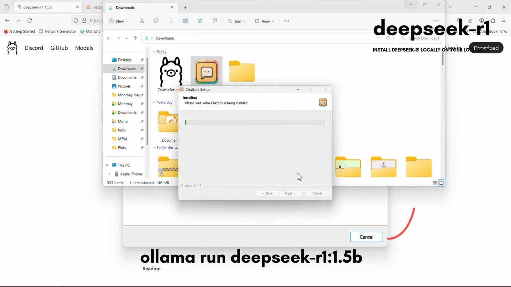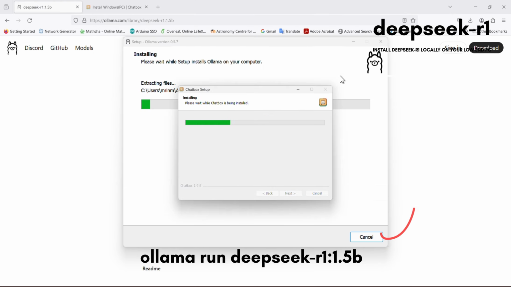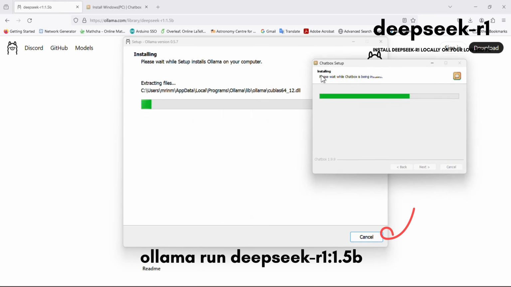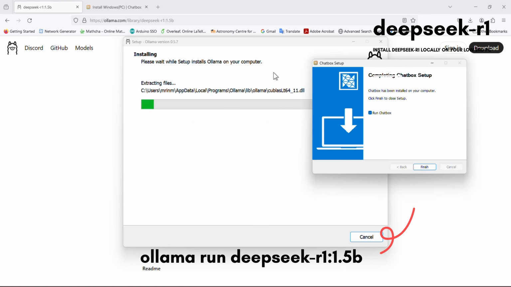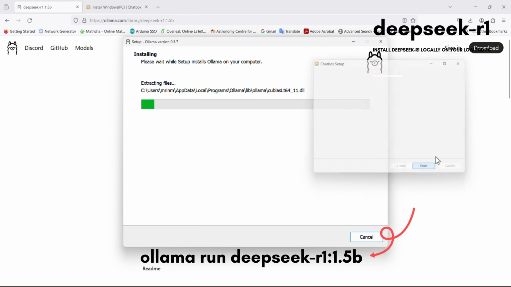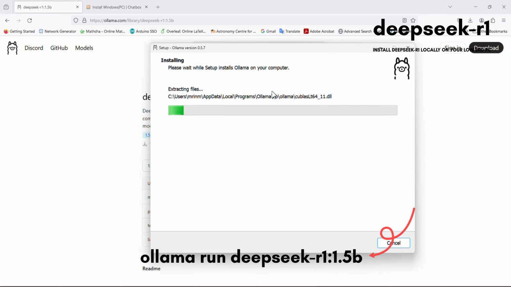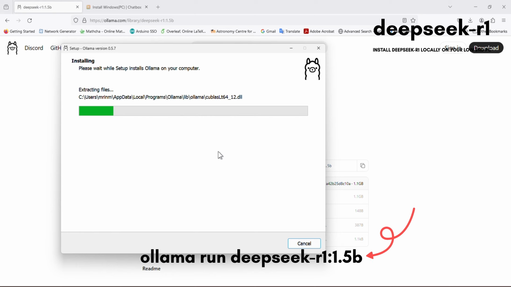Okay, click next and install. This app called ChatBox will give the interface like ChatGPT, and Ollama is going to install DeepSeek R1 locally. So please wait until the Ollama installation gets finished.